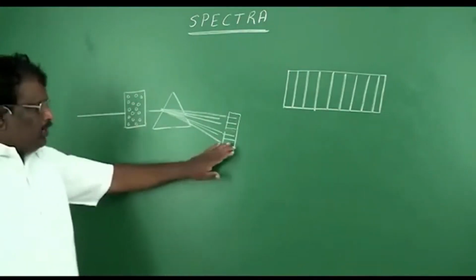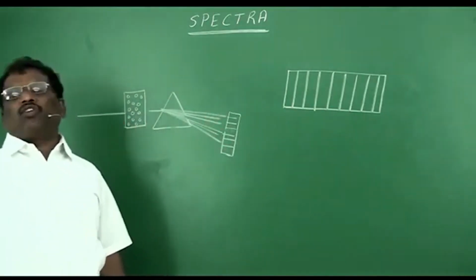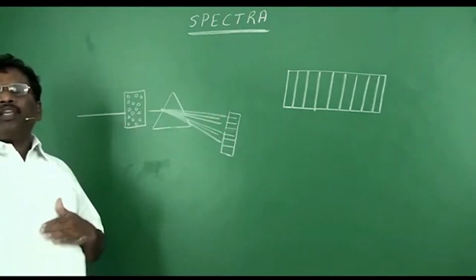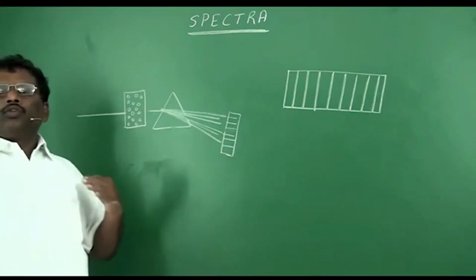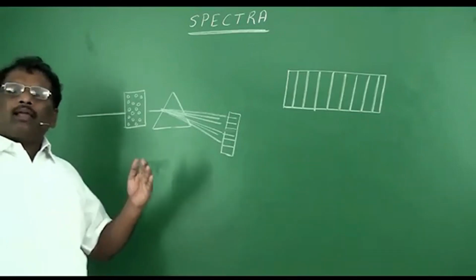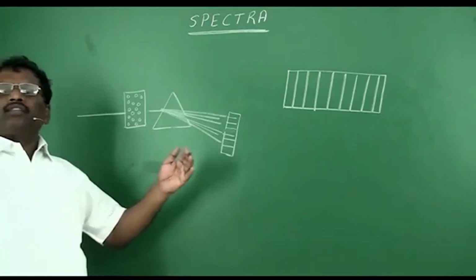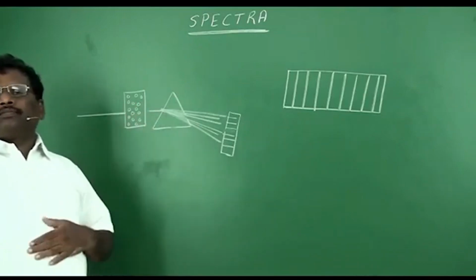This spectra was recorded while atoms are absorbing energy. That's why we call it absorption spectra.